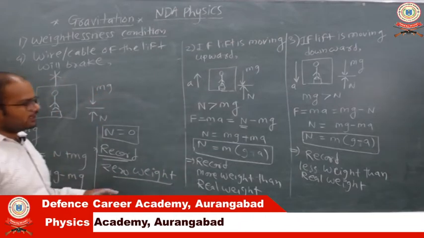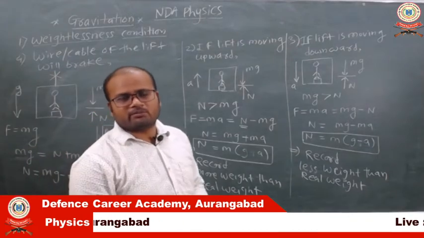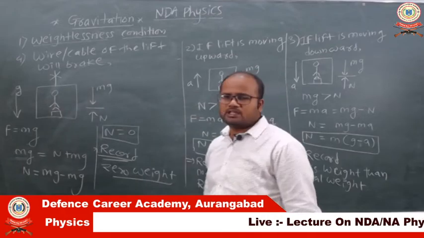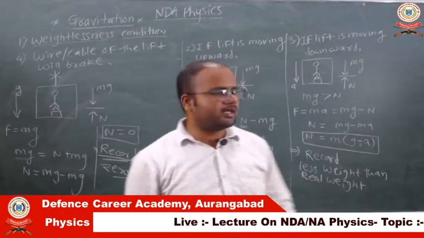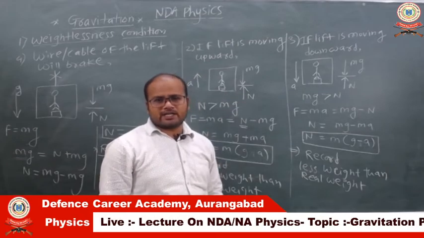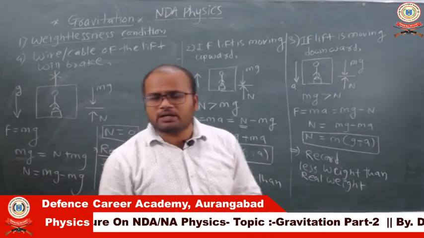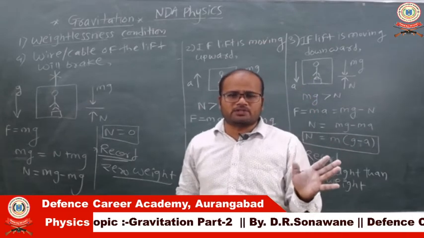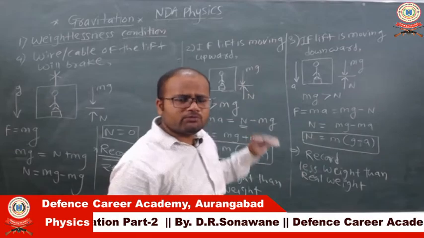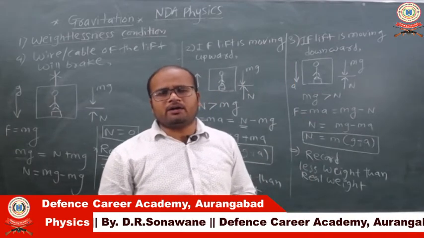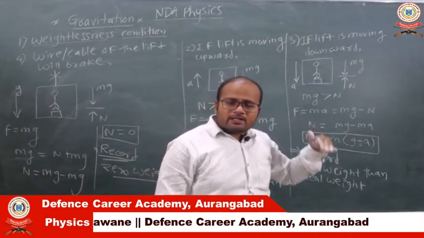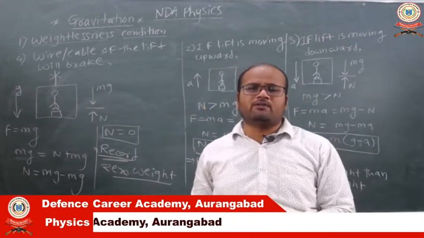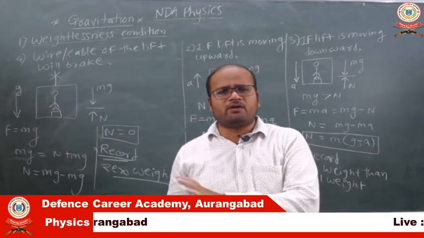Actually these conditions are related to the satellite, but for study on the surface of the earth we are taking the example of the lift. So these are the 4 conditions. Again I am repeating. In the first condition, the lift is at rest, normal reaction equals the weight of the person. The weighing machine in the lift will record the exact real weight of the person. But in the second condition, when the lift is moving upward, what will happen? The normal reaction will be greater than the weight of the person. In that case, the weighing machine will record more weight than the real weight. That more weight is nothing but the apparent weight of the person.